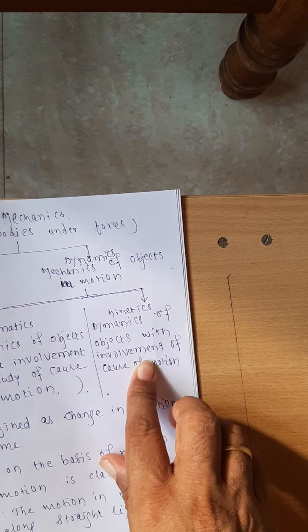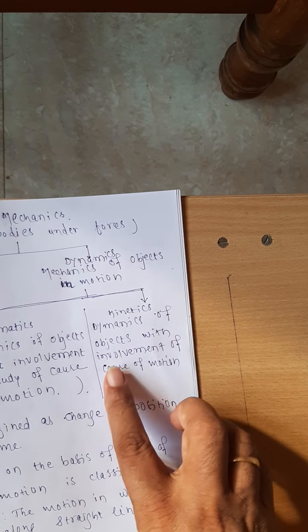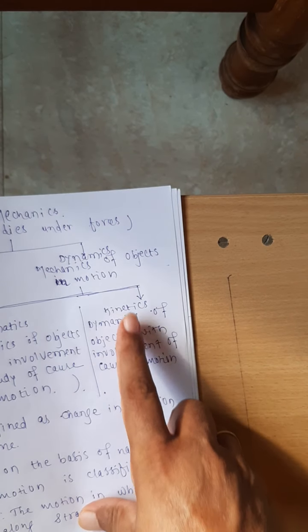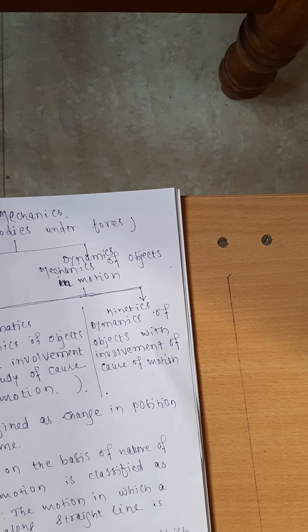And one more is kinetics. Kinetics is the dynamics of objects with involvement of the cause of motion. Yes, a bus or a car is moving with a certain acceleration. Various forces are acting on the car. Frictional resistance from the road is there. The accelerative force is acting on the body. Engine force is acting on the body. The tractive resistance is there on the car. All these forces together lead to the motion of the body. And if I am studying the mechanics of that, that dynamics I call kinetics.